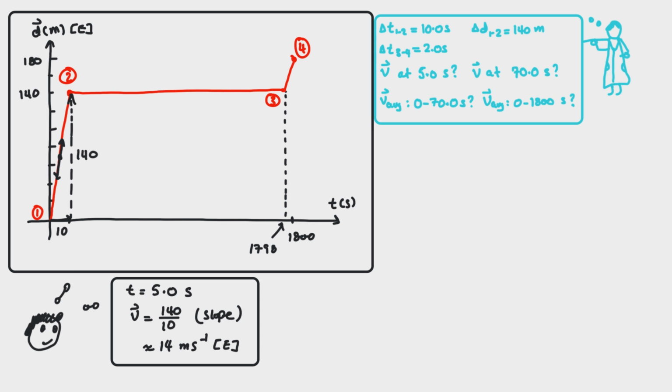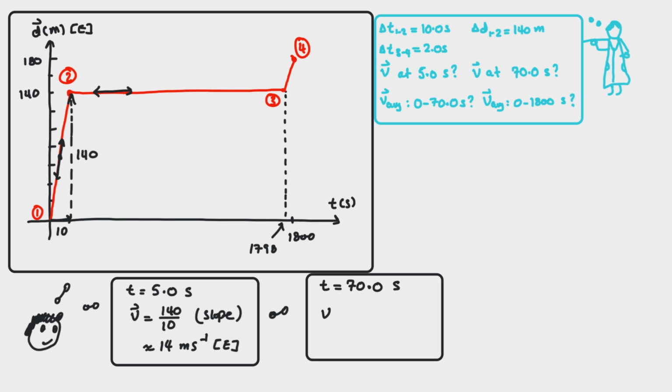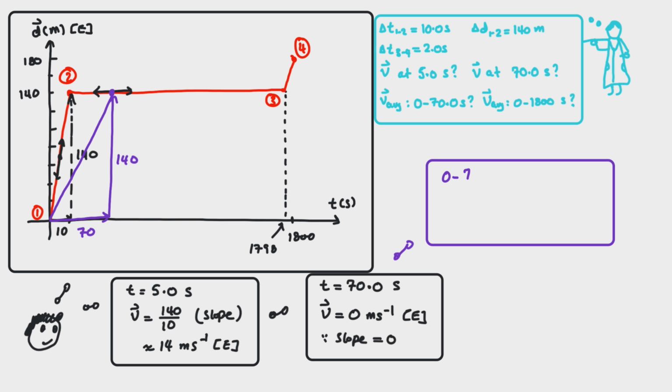The instantaneous velocities at 5 and 70 seconds were found to be 14 and 0 meters per second to the east respectively. Robert then drew a straight line between 0 to 70 seconds and calculated its gradient and therefore the average velocity to be 2 meters per second to the east.